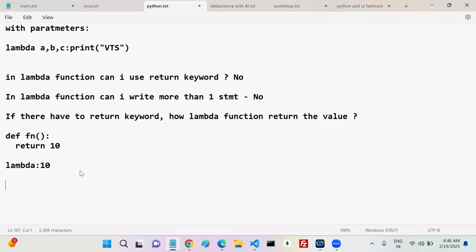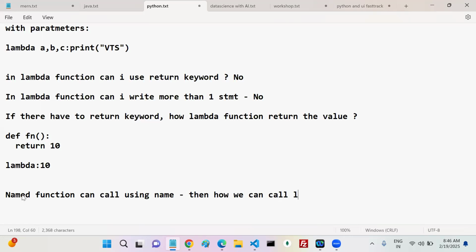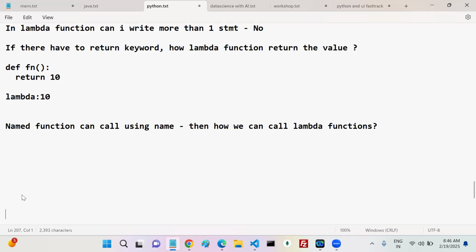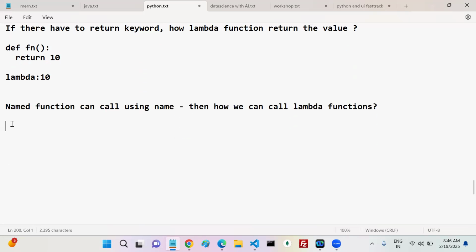The next question is, if the lambda function is not having a name, how can we call it? If it has a name, we can call it. Named functions can be called using the name, right? Then how can we call lambda functions if they do not have a name? That is the question. There are three ways we can.